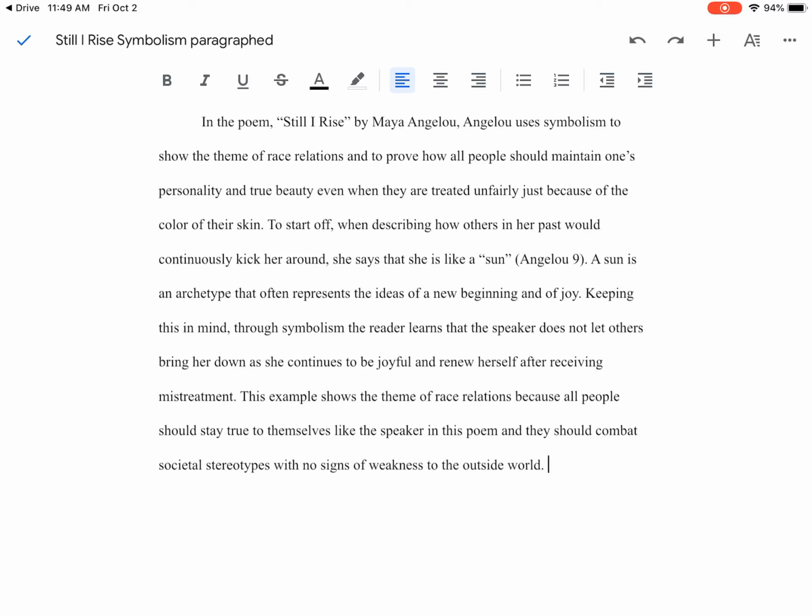Okay, so we can see this because a son has the positive meaning attached to it, that if you're calling yourself a son, that means that you're not weak, you're strong, you're powerful. We probably could have even added that to our analysis, but I like how we added that in link 2. Now we got to keep proving our main idea, so we need that second piece of evidence. This time we're going to talk about the dream and how that's a symbol.